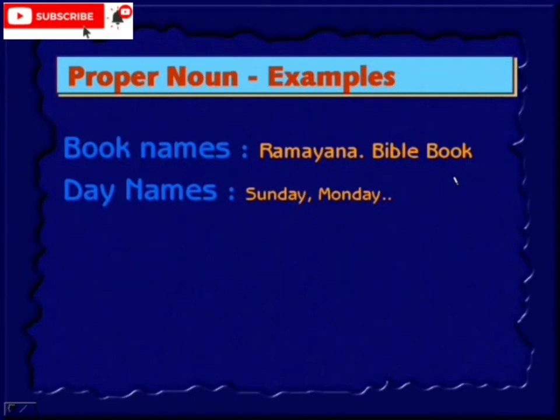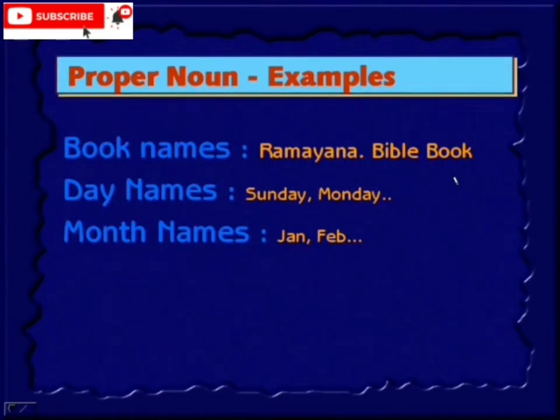Day names: Sunday, Monday, Tuesday, Wednesday, Thursday, Friday, Saturday. So these are the day names. They all come under the proper noun. Month names: January, February, March, like that all 12 month names. They come under proper noun.